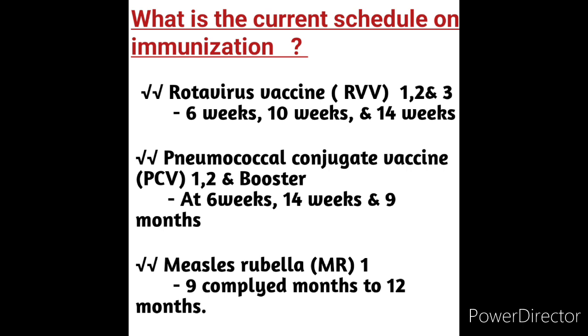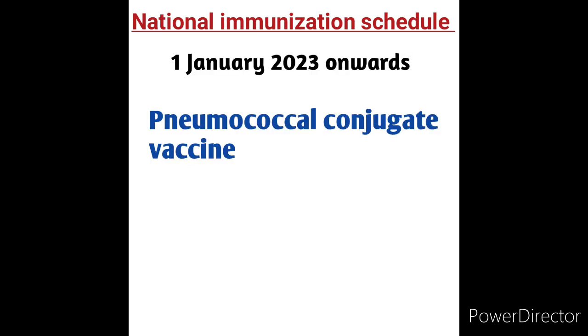What is the current immunization schedule? It includes rotavirus vaccine (RVV), pneumococcal conjugate vaccine and measles rubella. Along with these, Japanese encephalitis is also newly added in the immunization schedule. Recently, from January 1st, 2023 onwards, the National Immunization Schedule was revised and pneumococcal conjugate vaccine was also added in the immunization schedule.